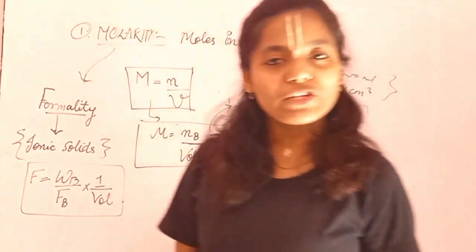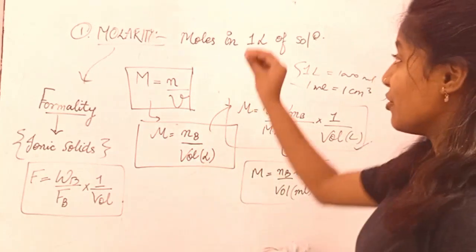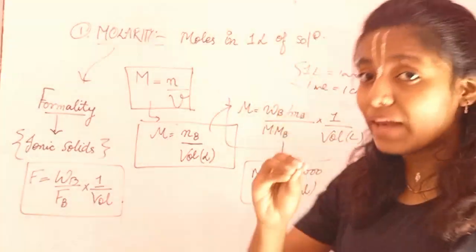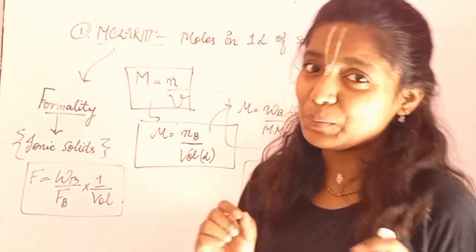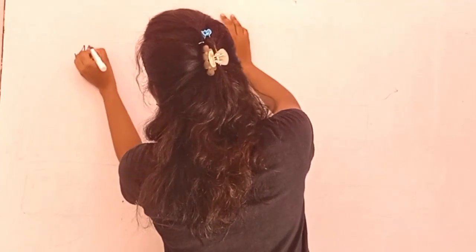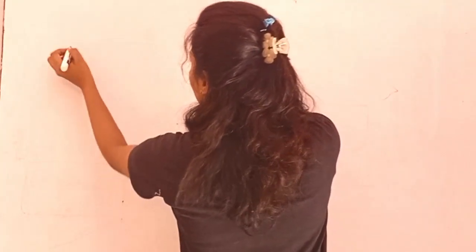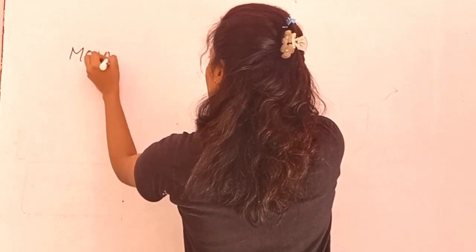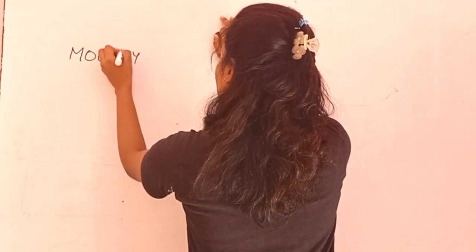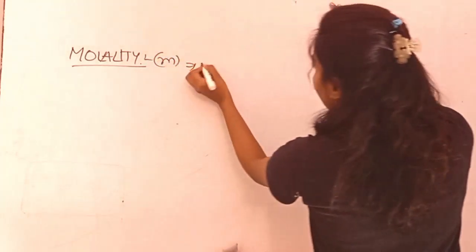Now let's move on to the second, that is your molality, right? It is denoted by small m. Now we're going to put our eye upon molality, फटाफट देखते हैं. Now what is this?